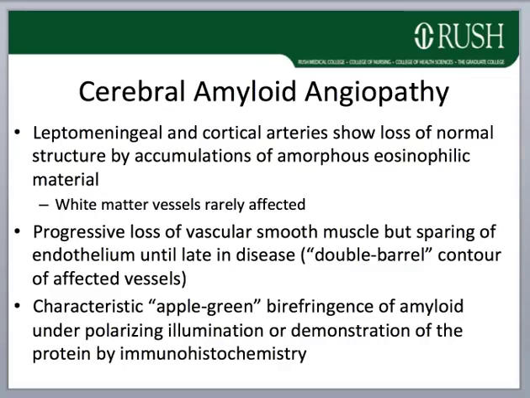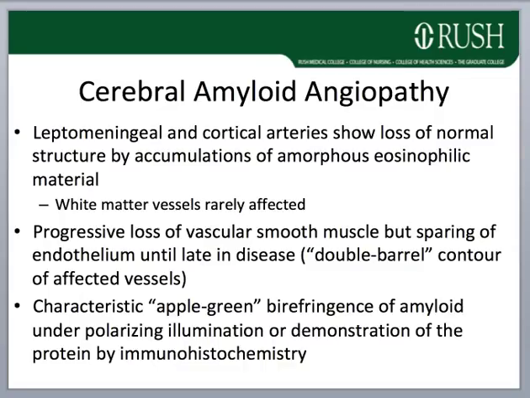Affected vessels become rigid and fragile and often assume a rounded or, quote, double barrel contour. Some vessels ultimately undergo fibrinoid necrosis and rupture with hemorrhage. Vascular amyloid accumulation is also likely to alter the function of arterial and arteriolar autoregulation.